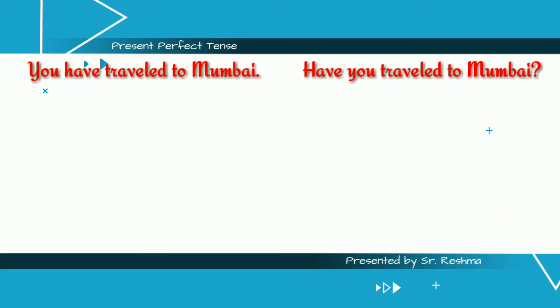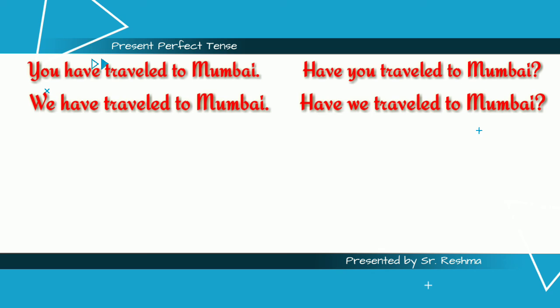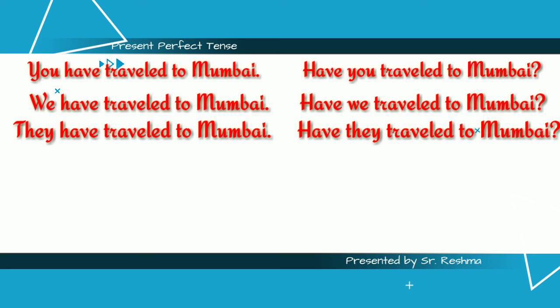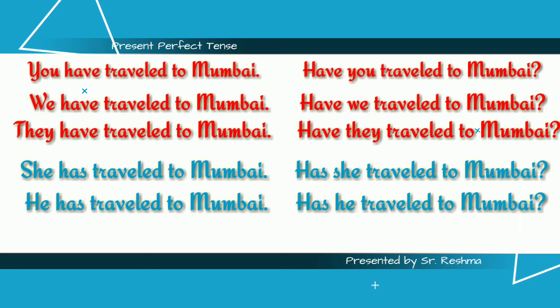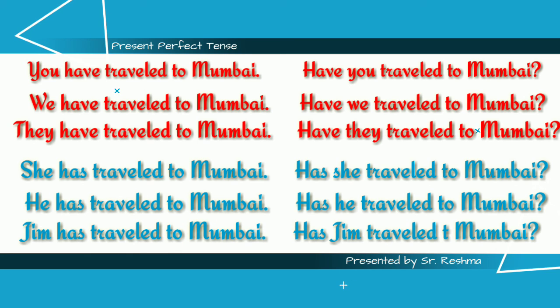You have traveled to Mumbai. Have you traveled to Mumbai? We have traveled to Mumbai. Have we traveled to Mumbai? They have traveled to Mumbai. Have they traveled to Mumbai? She has traveled to Mumbai. Has she traveled to Mumbai? He has traveled to Mumbai. Has he traveled to Mumbai? Jim has traveled to Mumbai. Has Jim traveled to Mumbai?